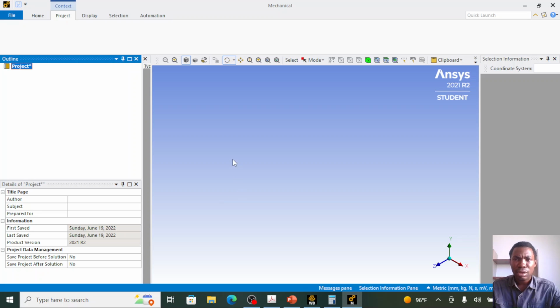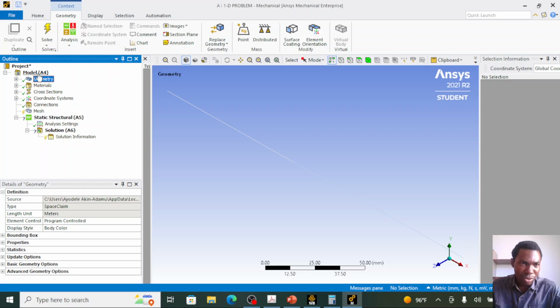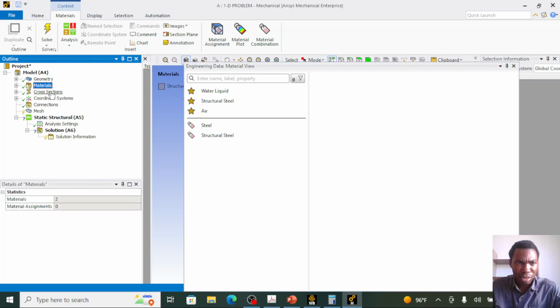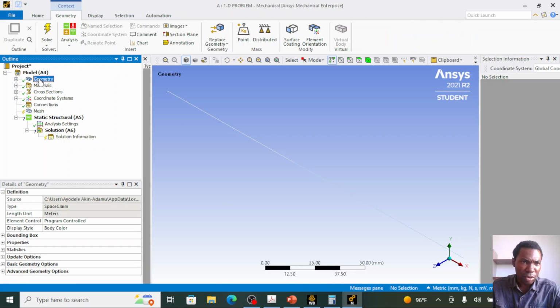So this is the mechanical window where we define our finite element, we define our boundary condition, we define our applied load, we run analysis, and this is where we get our results, our color plot results. In this interface, we need to walk through this workflow from the model to geometry to material to cross-section. You need to define all this. So I will start from the first one, the geometry.